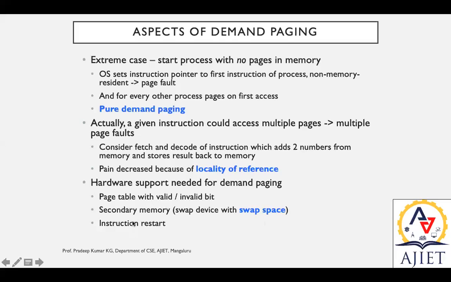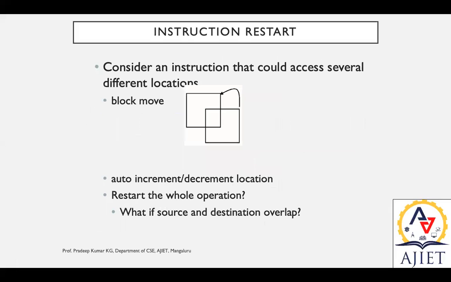And then we may start with the instruction restart again whenever we recover from that page fault. So how does instruction restart happen? Consider an instruction that could access several different locations. Whenever the particular page is available in different locations, the transfer from the storage to physical memory, that is swapping, takes place.